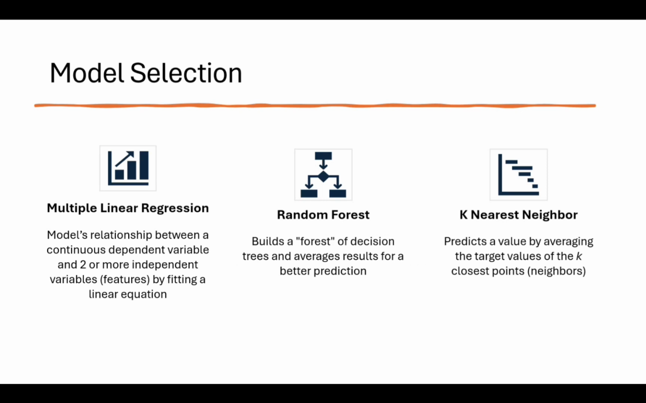For this experiment, 3 different forecasting models were selected to be tested. The first forecasting model is multiple linear regression, or MLR for short, which models a relationship between a continuous dependent variable and 2 or more independent variables by fitting a linear equation to them. The next forecasting model used was random forest, which builds a forest of decision trees and takes an average of their results for a more accurate prediction. The last forecasting model used was k-nearest neighbor, or KNN for short, which predicts a value by averaging the target values of the k closest points or neighbors.